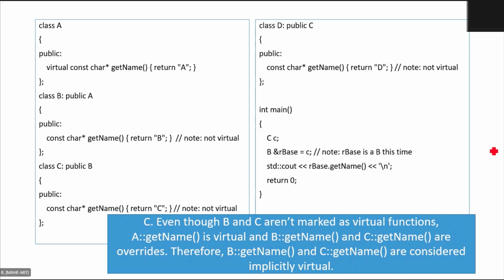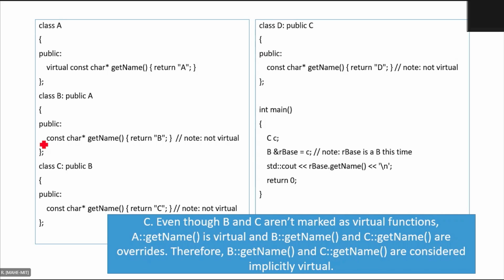So even if you don't write the word virtual here, if you have the virtual keyword only in the base class, the overriding is still valid. It works even though you don't have the virtual keyword here. So usually what we do is we use the keyword override, either virtual or override, both are okay. That is override in the derived classes. If you say get name is an overridden function, then you will write override here.